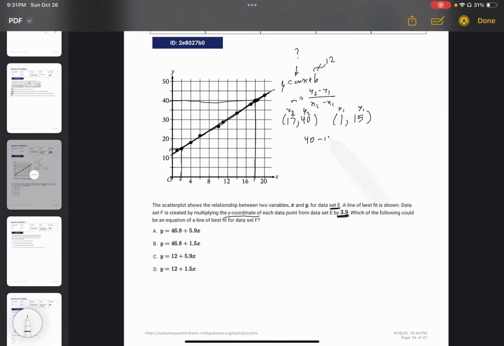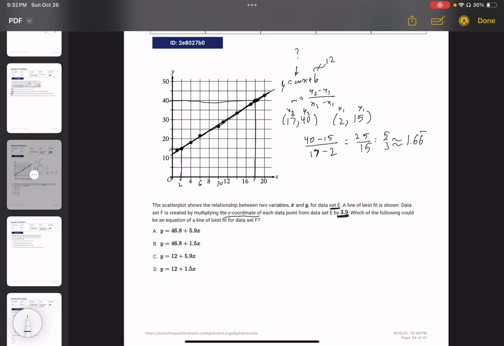So we have 40 minus 15 over 17 minus 1 is equal to 25 over 16. Oh, I'm sorry, this is not a 1, it's a 2. So that'll be over 15, because these go by increments of 2. So be very careful. I just messed up on that, so don't make the same mistake there. So this gives us 5 over 3. And this is approximately equal to 1.66 repeating. So just keep that in mind.